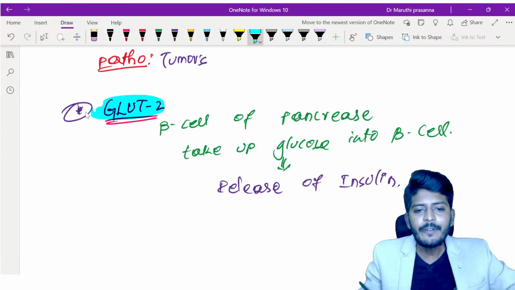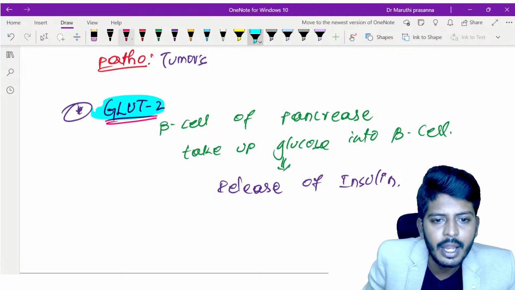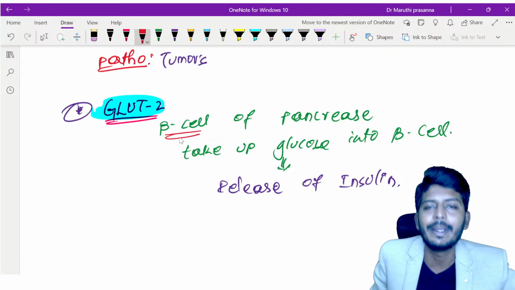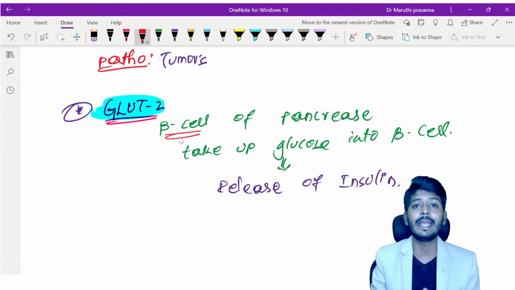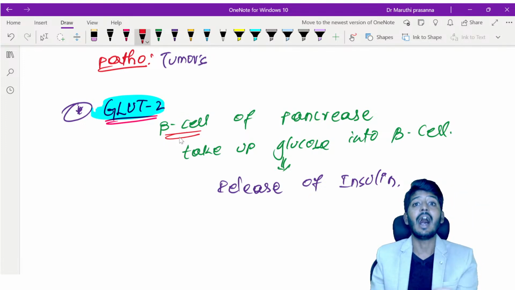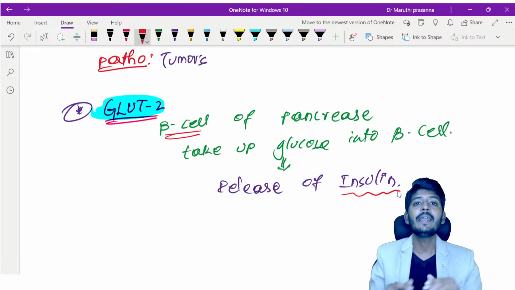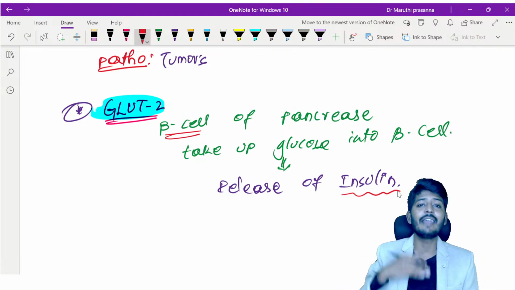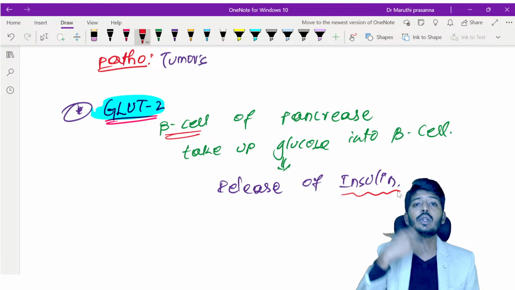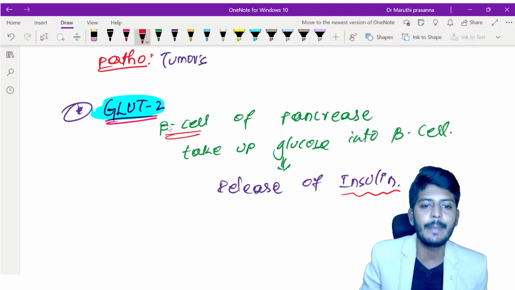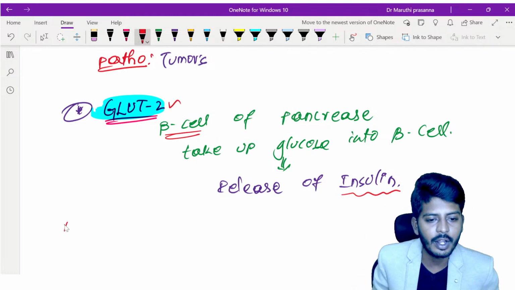Now, if it is causing the release of insulin, where should it be located? Of course, the beta cell. That is why after having the meal, blood glucose level will increase. So GLUT2 will become more active, and as GLUT2 becomes more active, there is more release of insulin. So that is why immediately after having the meal, everyone will tell insulin release will occur. Why does insulin release occur? Because it is activating the glucose transporter 2.